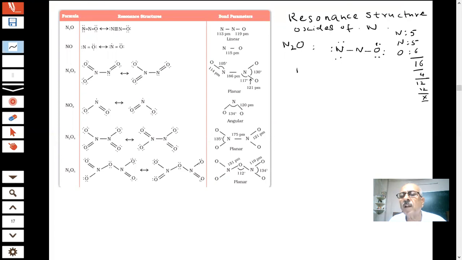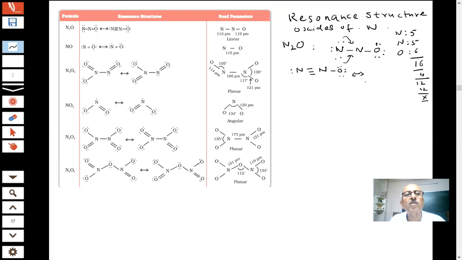If I share 2 pairs of electrons, it will look like this. How many? 8, 8. 6 and 2, 8, 8. This is one possibility.